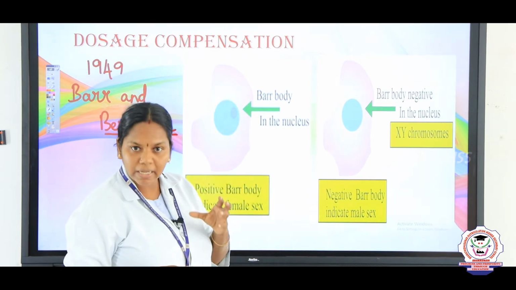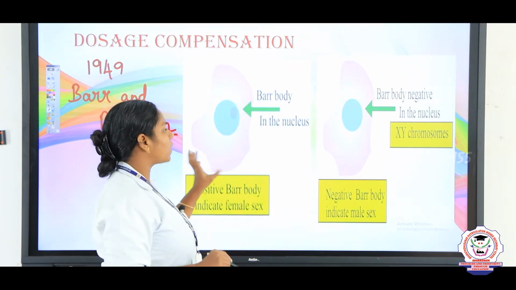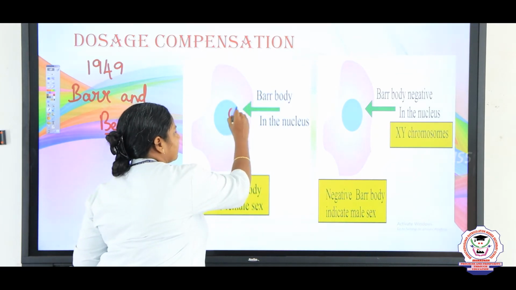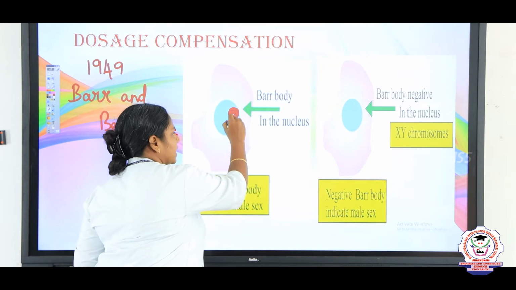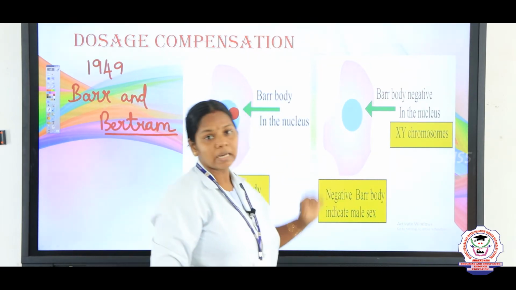In the X chromosome of the female there is one condensed structure, but it was absent in the male.